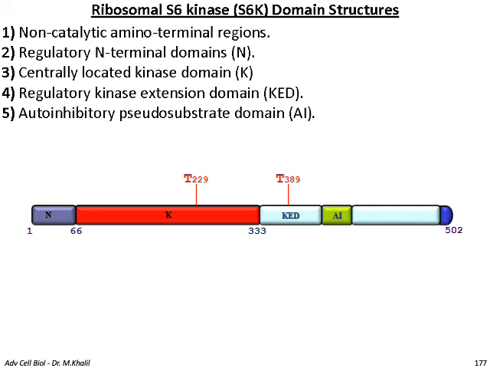And you can see on the sketch, this is a diagrammatic sketch of the different domains of the S6 kinase. You can see the sites of phosphorylation by PDK1 and mTORC1.